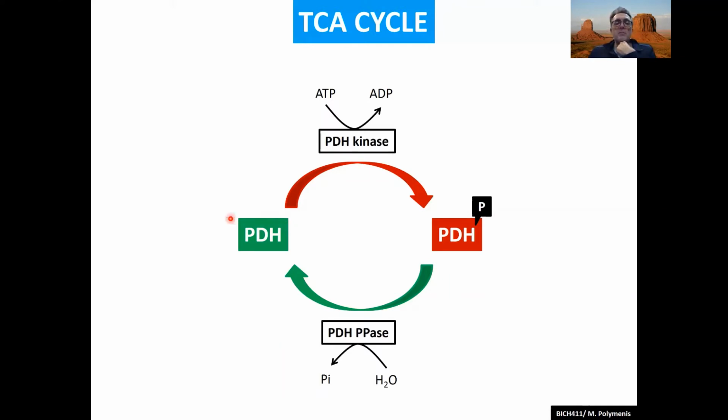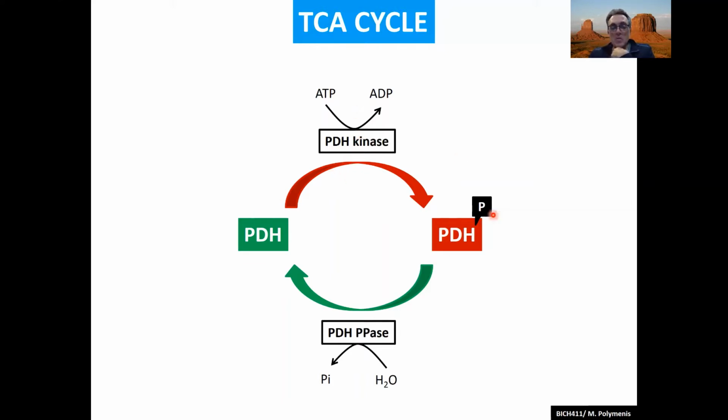And pyruvate dehydrogenase is active if it is not phosphorylated, but if there is a phosphoryl group on it, then it's completely inactive. Who puts this phosphoryl group? It's actually pyruvate dehydrogenase kinase. So this is a protein kinase. We've seen sugar kinases. We've seen hexokinase, glucokinase, or PFK, for example, that put a phosphate onto sugars. In this case, this kinase is a protein kinase and phosphorylates a protein, pyruvate dehydrogenase.